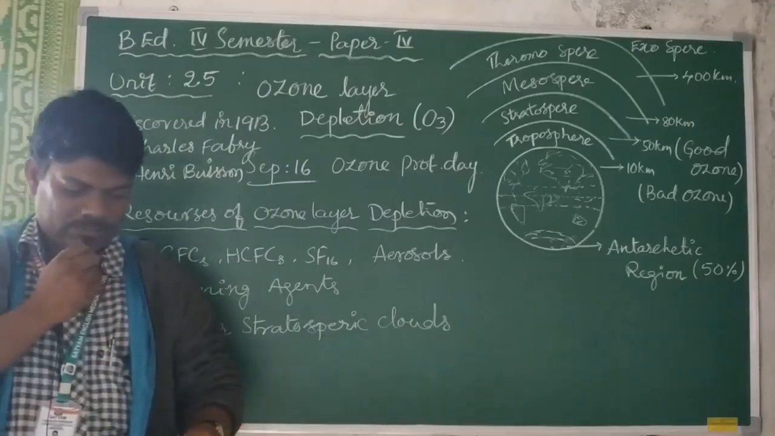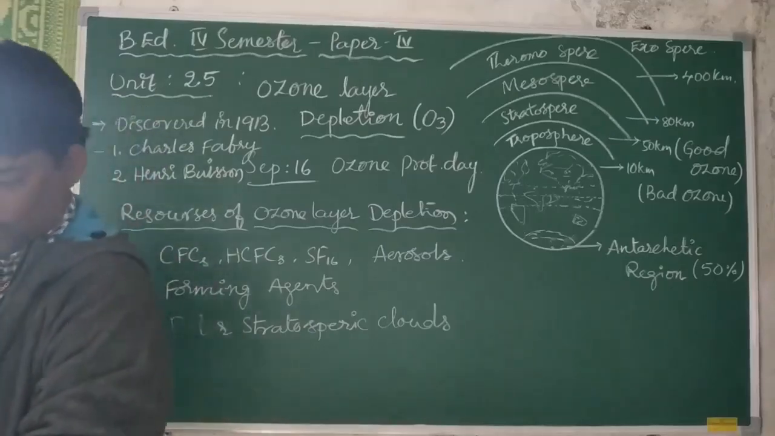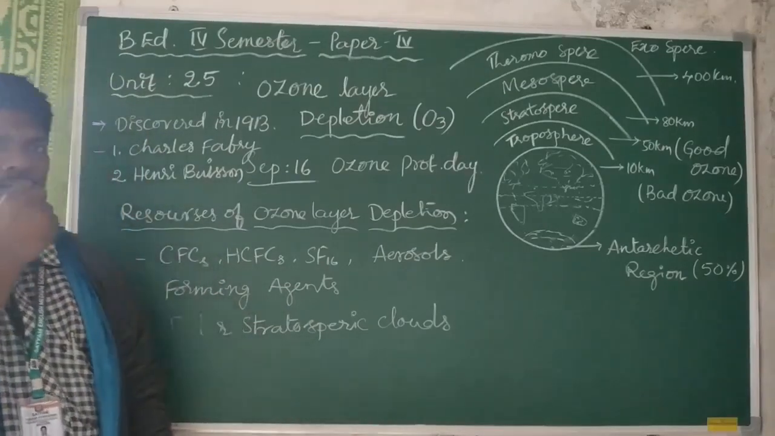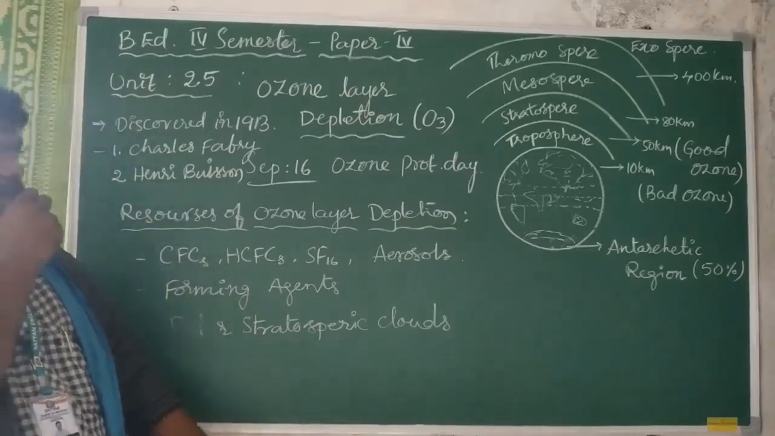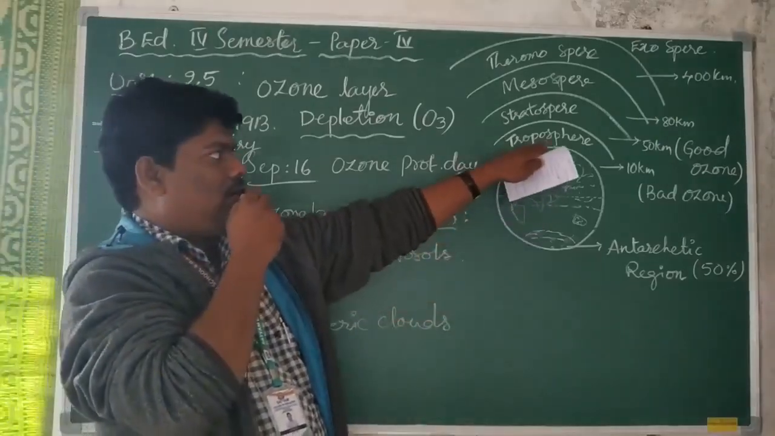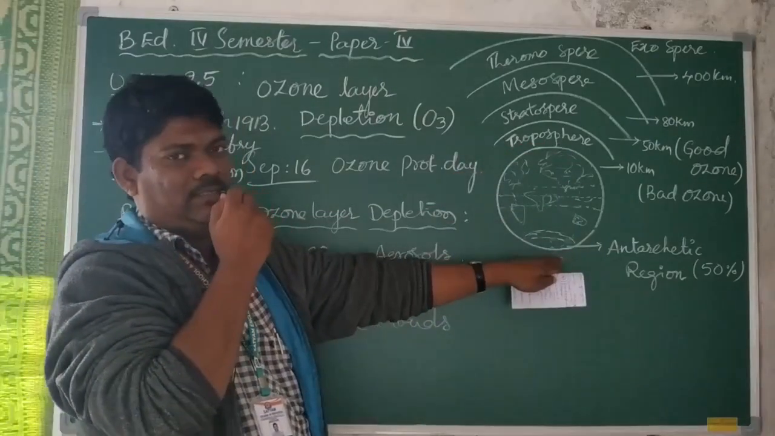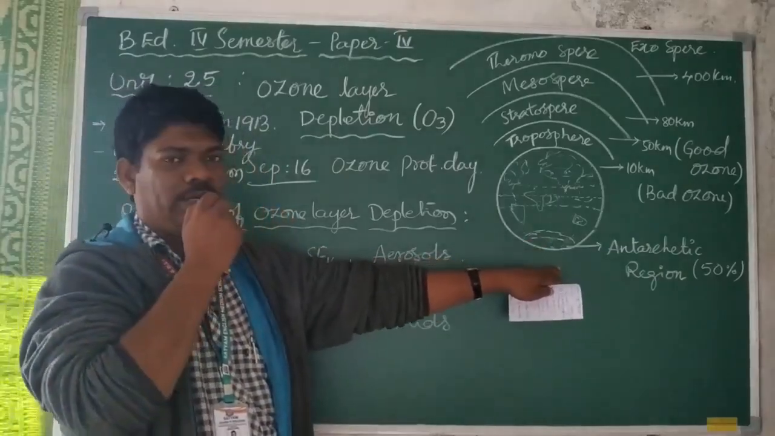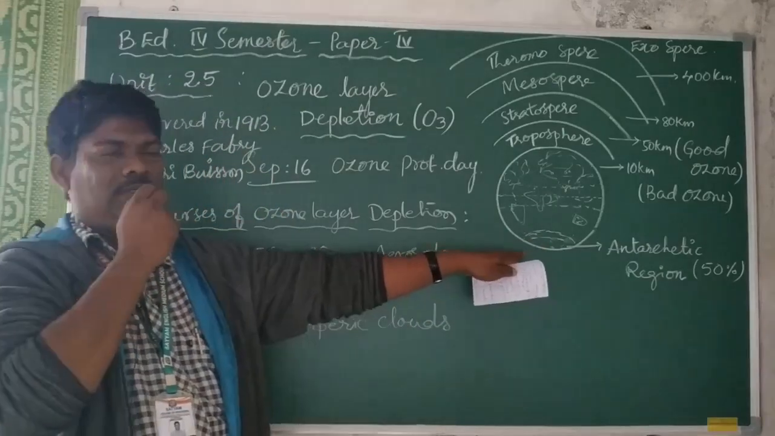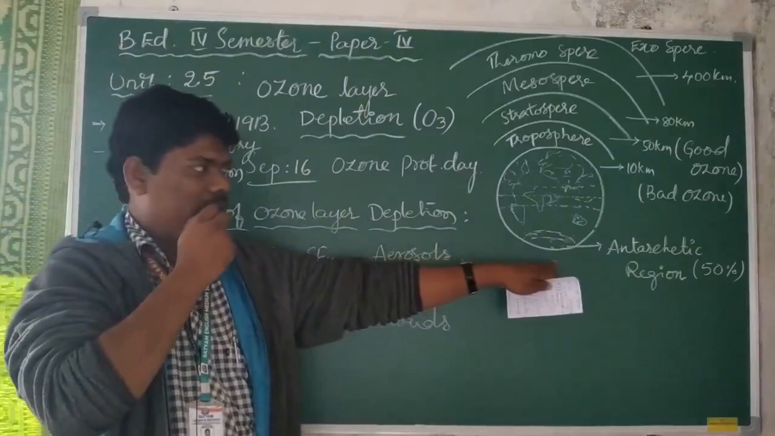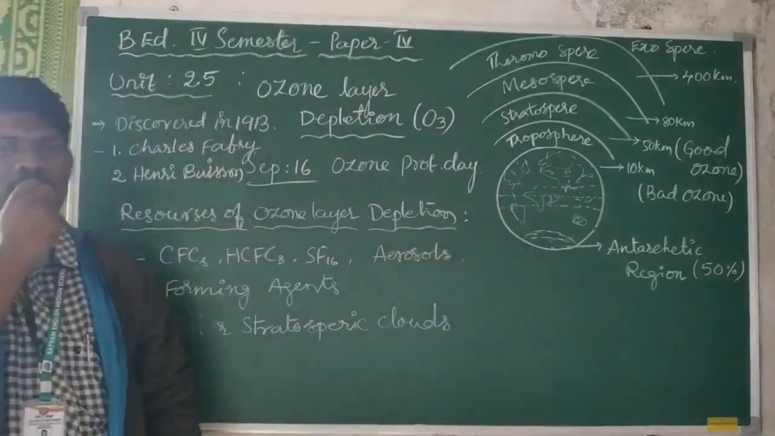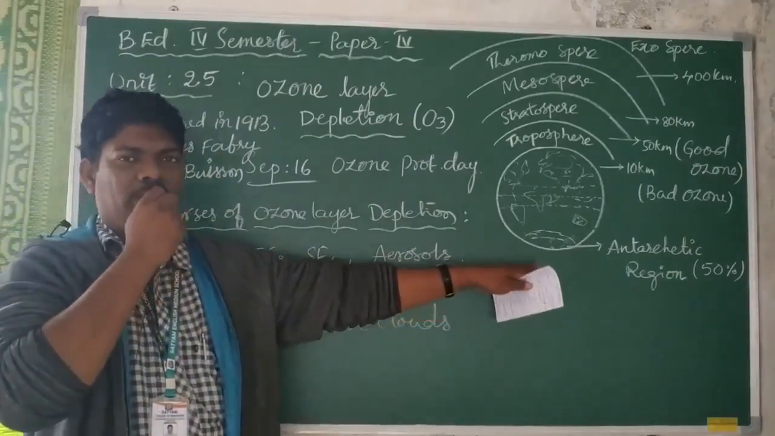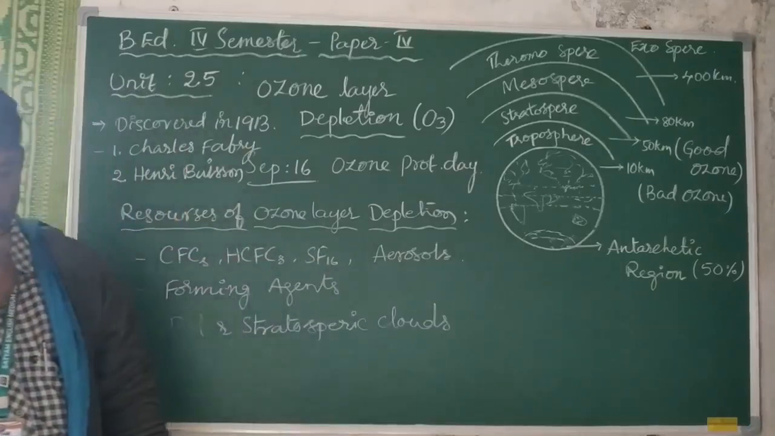So let us go to the main areas of ozone layer depletion. In the air, there are two main polar regions, the Arctic region and the Antarctic region. In the Antarctic region there is about 50% ozone layer depletion, because in this area there are very low temperatures. That's why the major clouds are formed there.